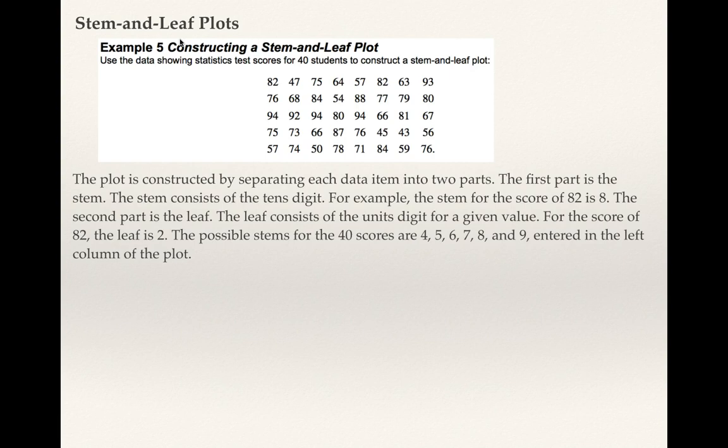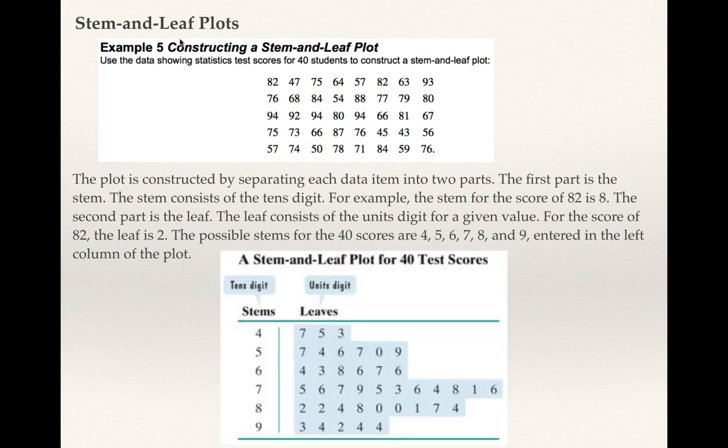The possible stems for this set of 40 scores are 4, 5, 6, 7, 8, and 9. There are no 30 scores in the set. There are no 20s, there are no 10s, and there are no single-digit ones, which would have a 0 for a stem. All the scores are between 40 and 90 something. Again, it would be best if we saw them listed in order.